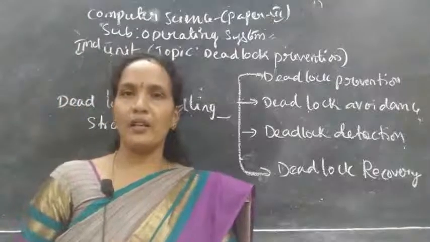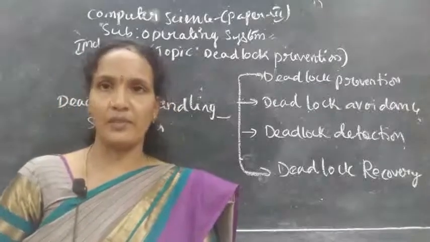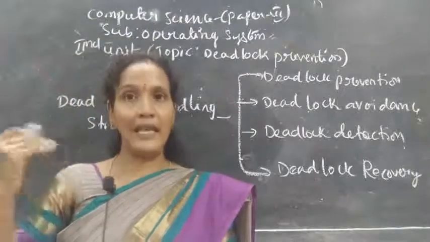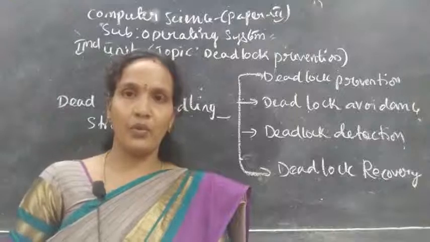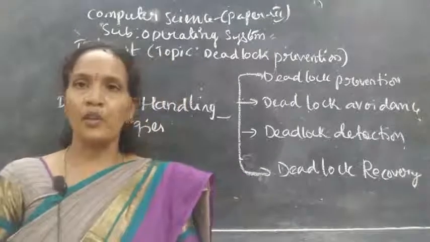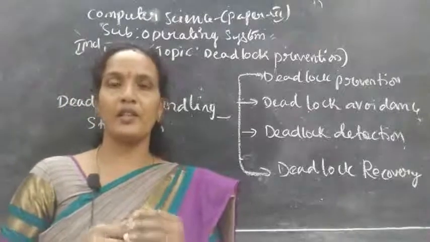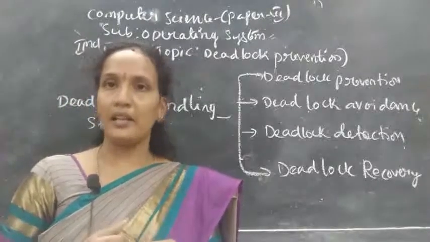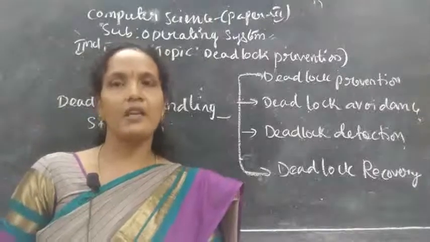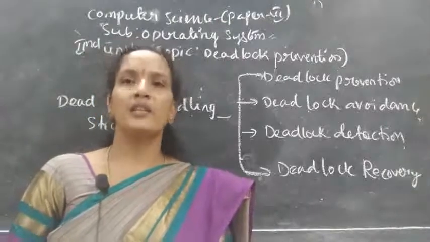Deadlock is nothing but when more than one process is requesting a resource and that resource is held by another process. Okay, and that process is waiting for another resource. So in that case, what happened? Whatever resources and processes are there, they will never complete their execution. That situation is called a deadlock.